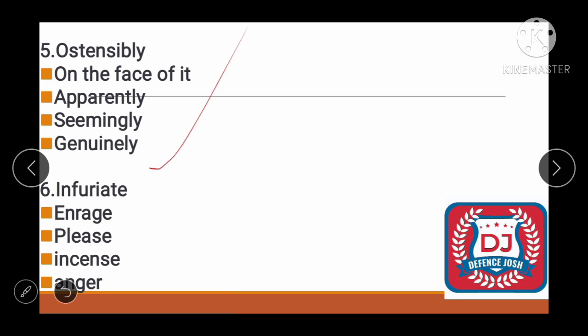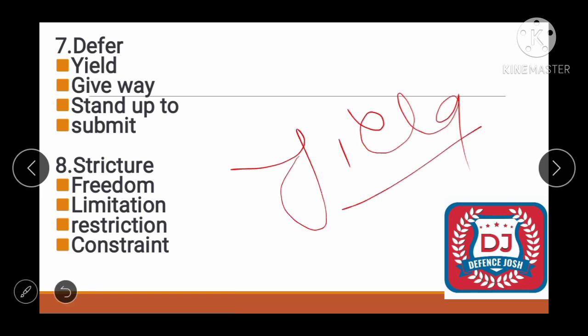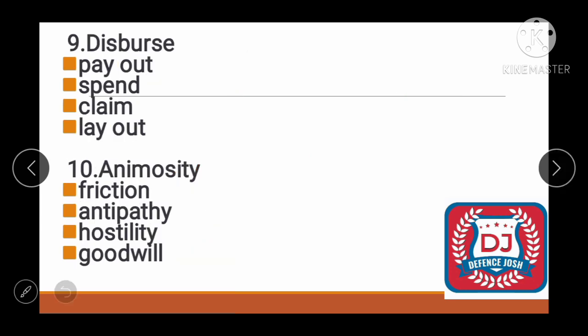Next one is infuriate. See friend, infuriate means enrage, to get angry. So opposite would be please. All right, next one is defer. See friend, defer means yield. The opposite of yield is stand up to. Next one is stricture. Stricture opposite is freedom, because all others are synonyms of stricture. Next one is dispose. Dispose opposite would be claim. Payout, spend and layout are similar to dispose. Next one is animosity. Animosity means antipathy. So opposite will be goodwill.